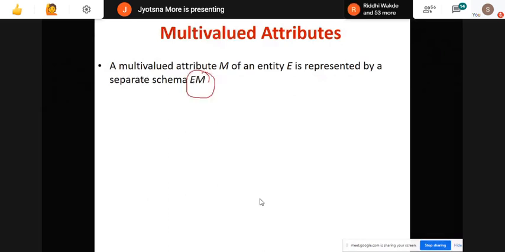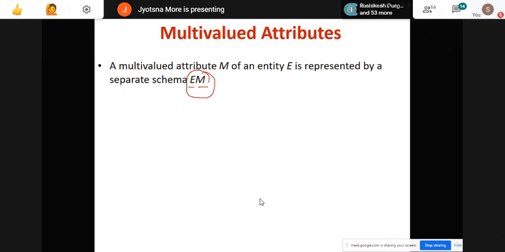So it will be represented as a new schema with the value as EM. E means the primary key of that entity for which that multi-valued attribute is present, and M is the name of that multi-valued attribute.